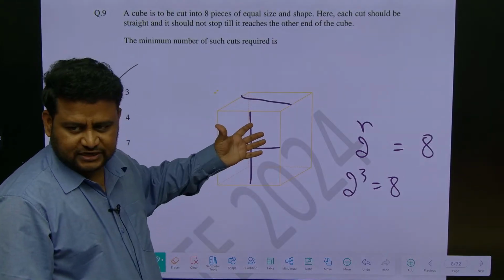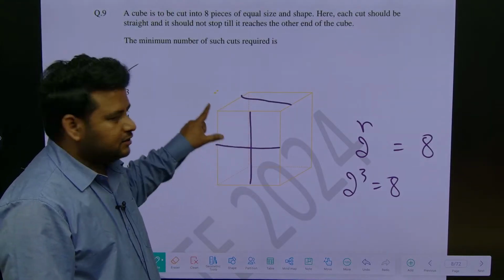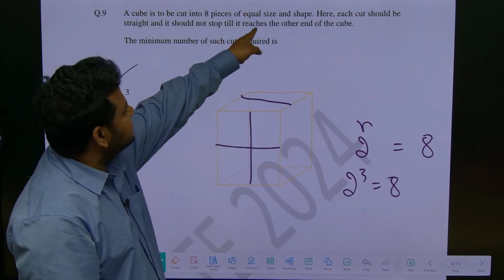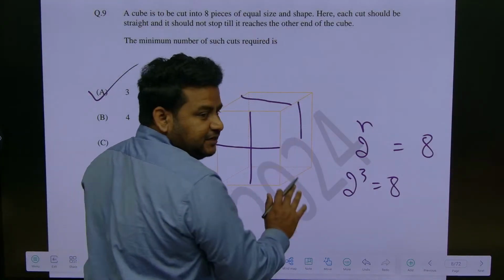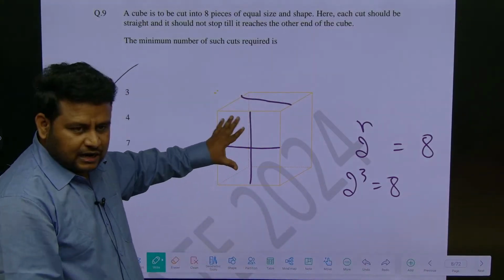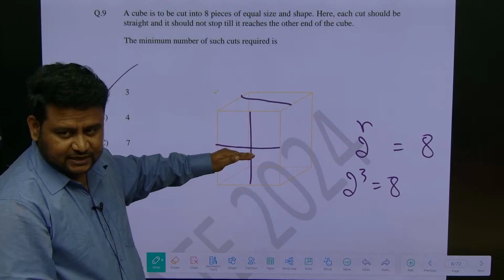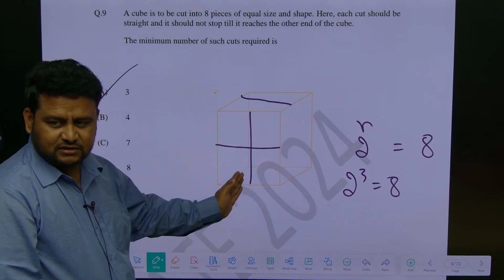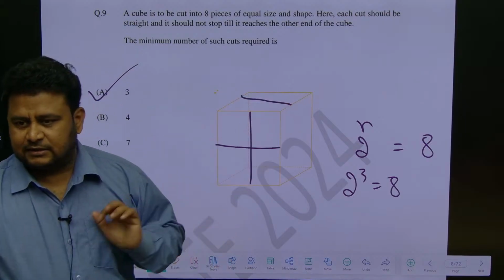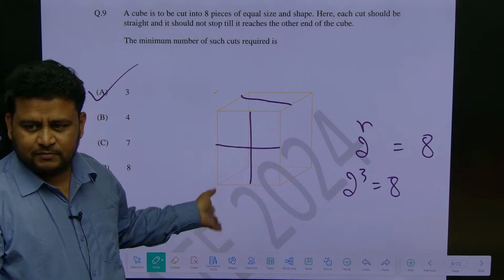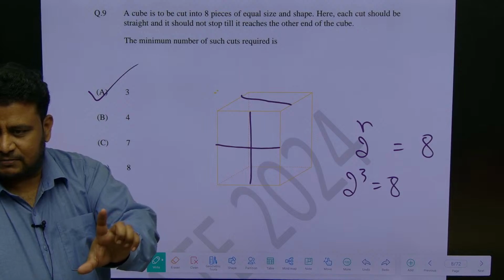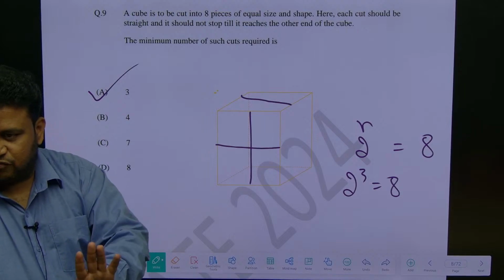I cannot visually show it, but this is the thing. You have to get 3 cuts. 1 cut, second cut, third cut. They are telling it should not stop till it reaches the other end. Suppose I start from here, I should not stop it here. It should reach the other end. That is what it means. Clear? So first I cut, I'll get how many cubes? 2. If I cut it like this, I'll get 4. Then if I cut it in between, 4 will become double, 8. That's it. 1 will become double, it will become 2. Then another cut, 2 will become double, it will become 4. And another cut, 4 will become double, it will become 8.